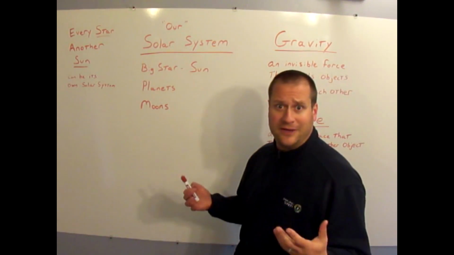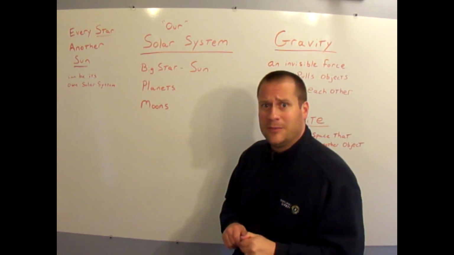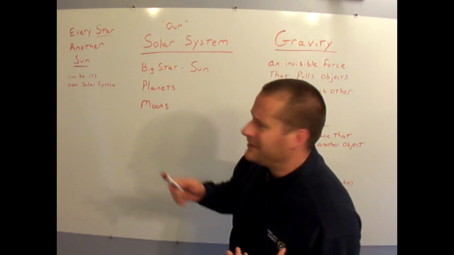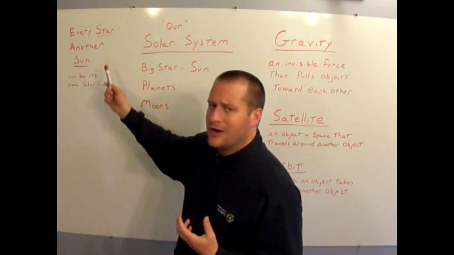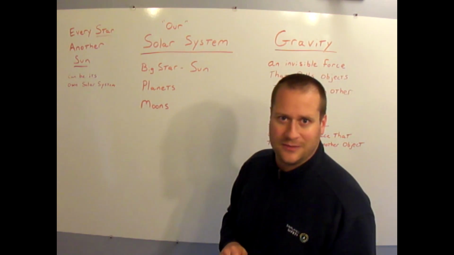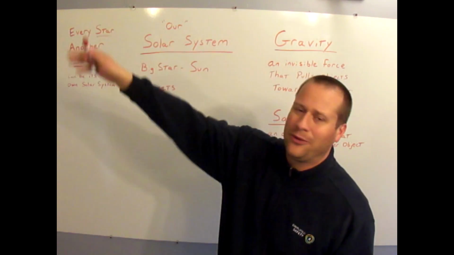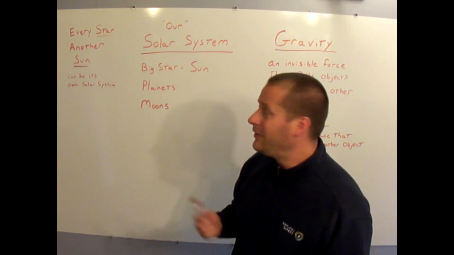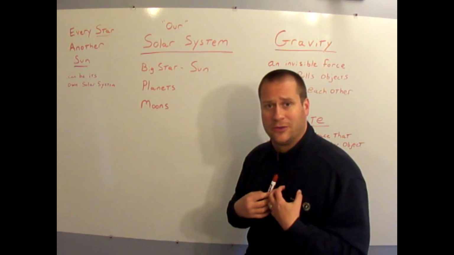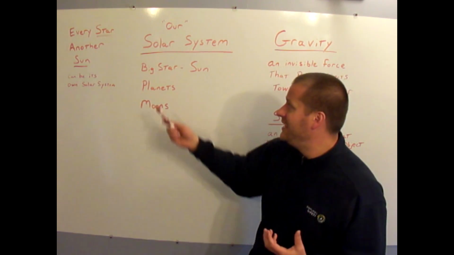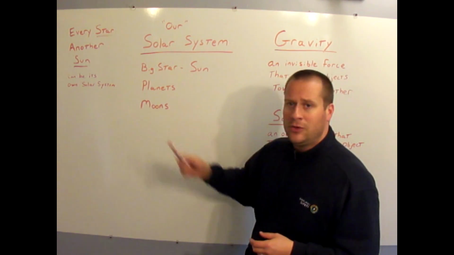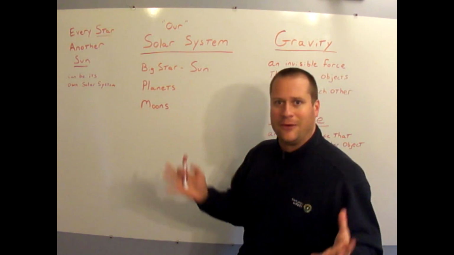We just learned about three different types of things called stars, but the fixed stars, the proper stars, here's an interesting concept to think about. Every one of those stars is another sun, and each sun could have its own solar system. Think about it, it's just way out there, endless solar systems. Now we don't know a lot about all those other solar systems, but we do know quite a bit more about our solar system. And our solar system is made up of a big star, we call it a sun, planets, and then moons that go around the planets. That makes up our solar system.